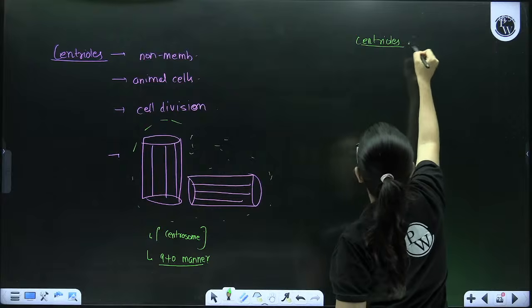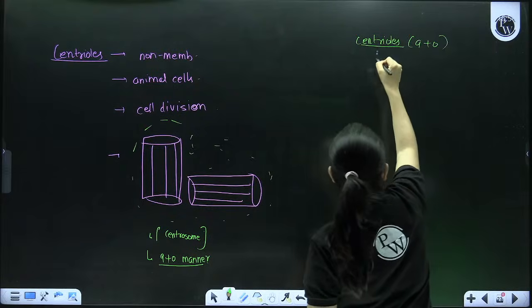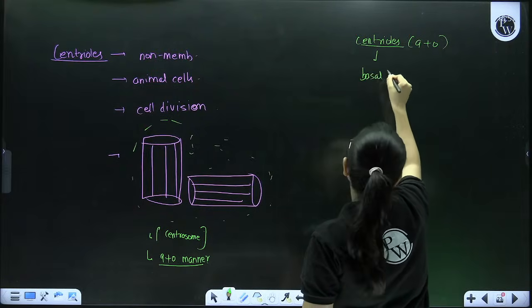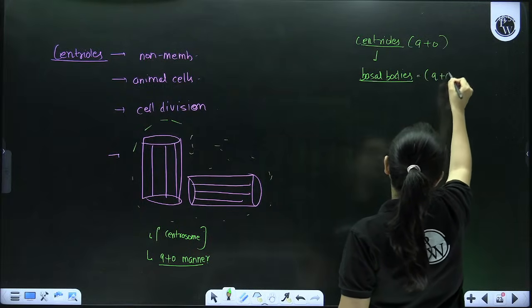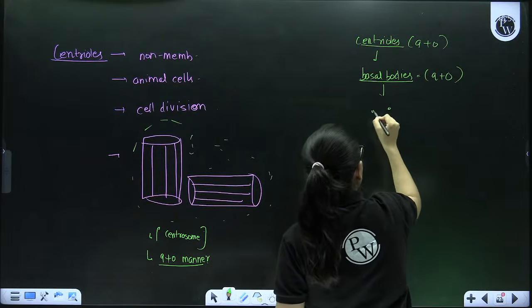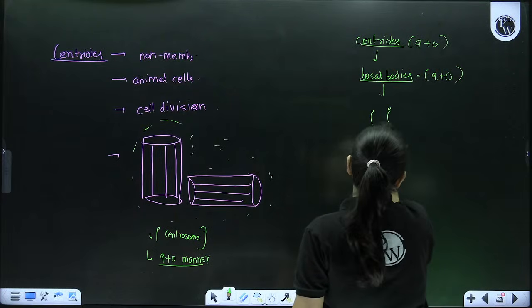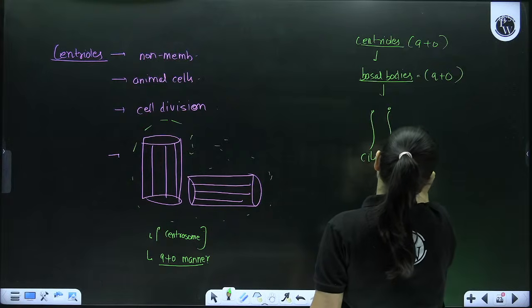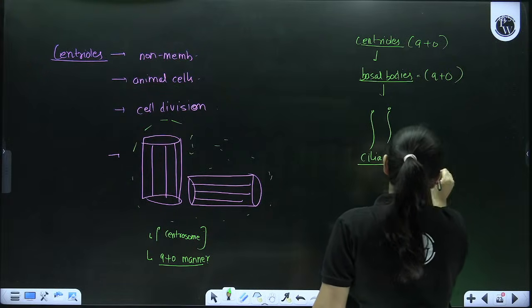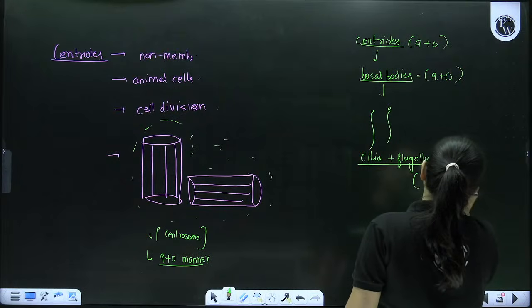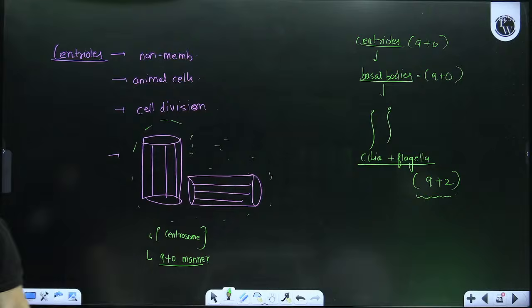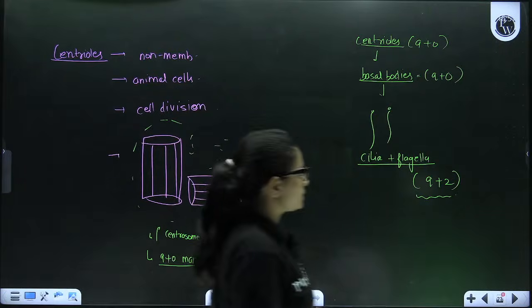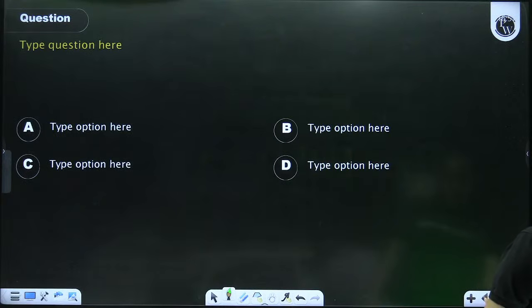So centrioles are 9+0 microtubular arrangement which give rise to basal bodies that are also 9+0, and from the basal bodies arises the locomotory organ like cilia or flagella, but they are not showing 9+0, rather they show 9+2 microtubular organization. Now let's see what is this 9+2 organization in case of cilia and flagella.